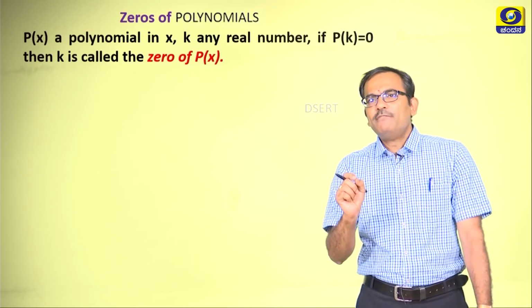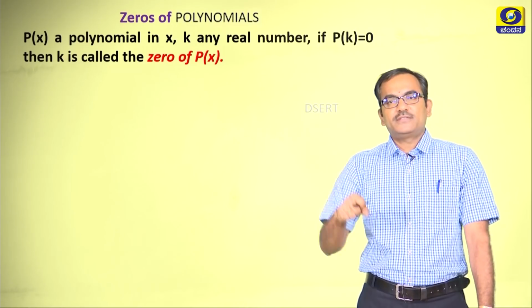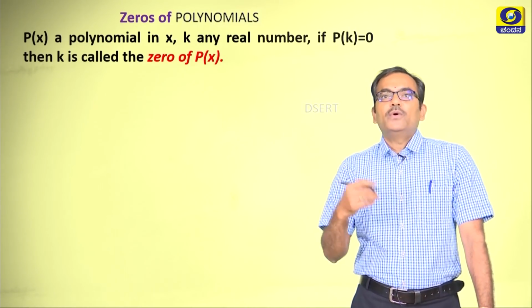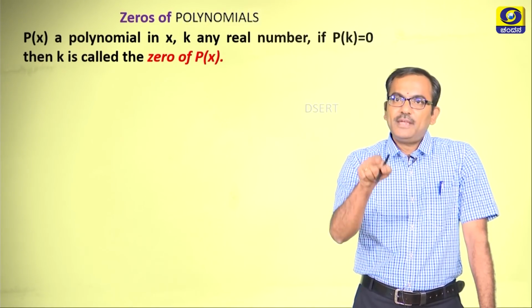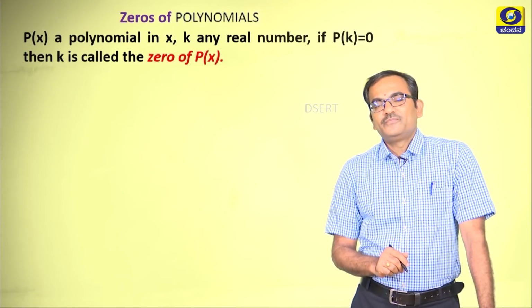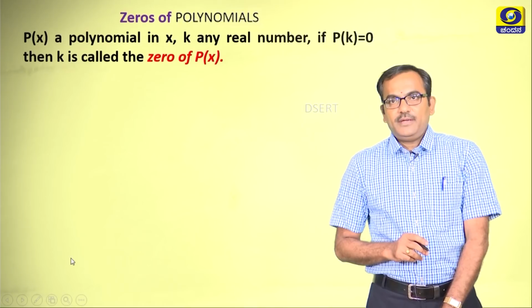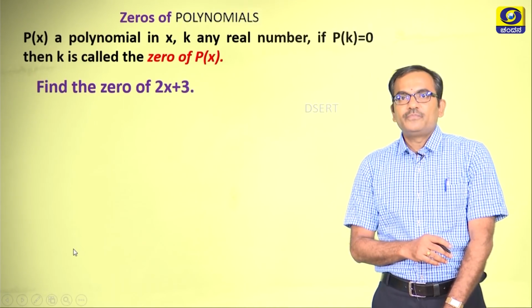When p of k becomes 0, it is a very important aspect for us, maybe auspicious, right. So, then we call k the 0 of p of x, right. So, to understand this in a better way, let us try to analyze this with an example.